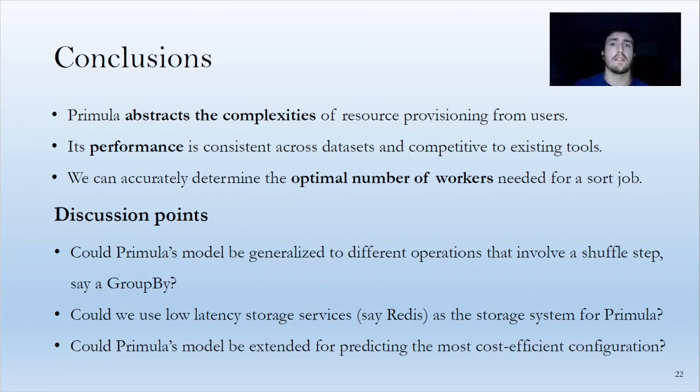Finally, I would like to add some discussion points. For example, if Primula's model could be generalized to other operations that involve shuffling, for example, a group by. Then, if we could use a low latency storage system such as Redis instead of IBM Cloud Object Storage, which is of high latency, as our shared storage system. And finally, if Primula's model could be extended to a model that calculates the most cost-effective option for the number of functions based on the execution time and the memory allocated.